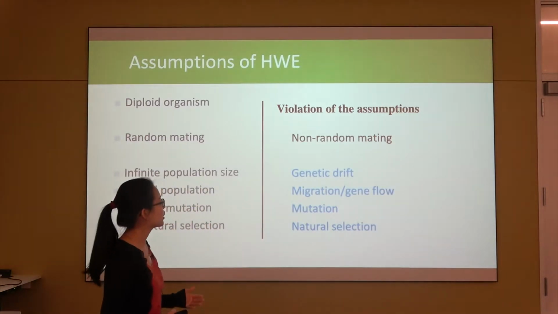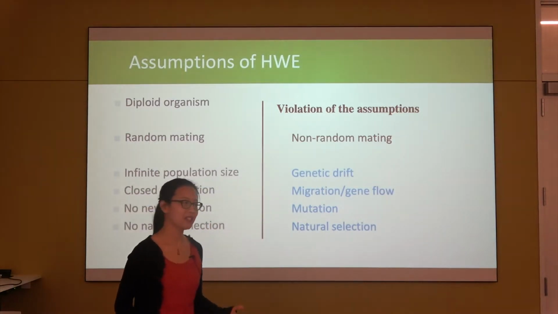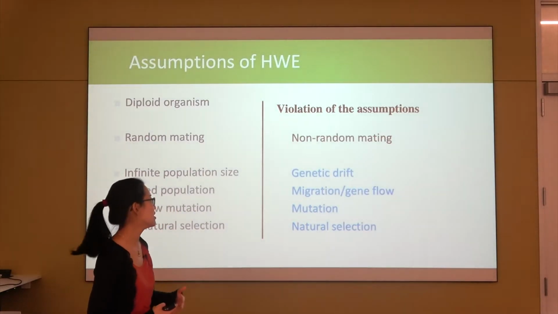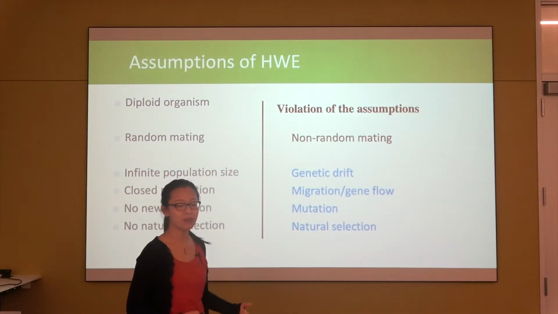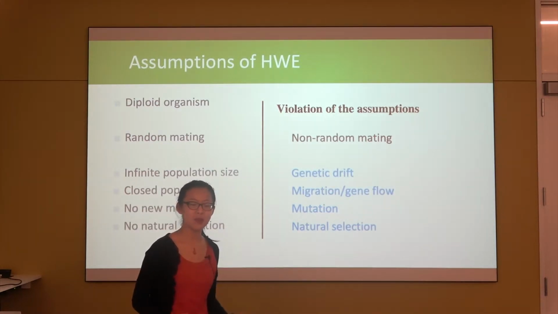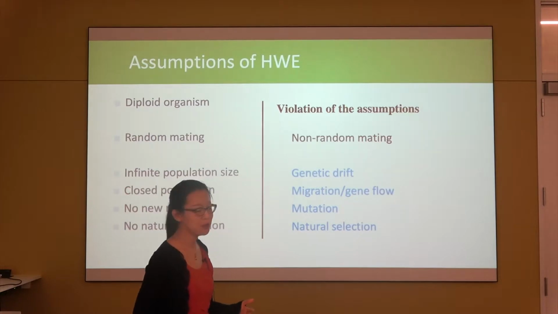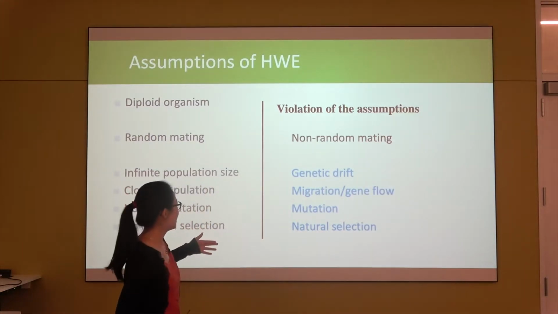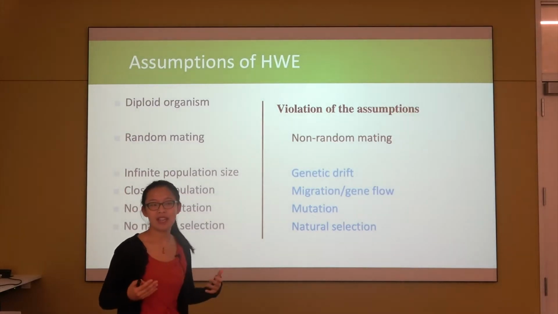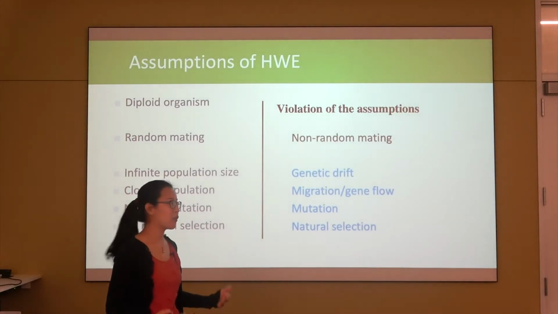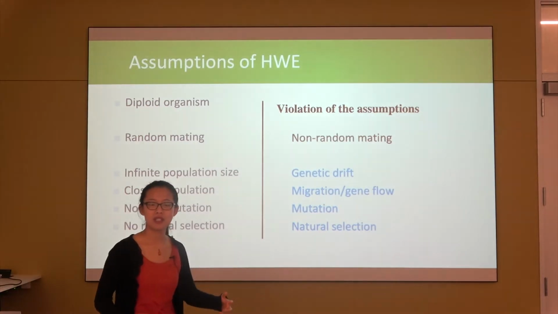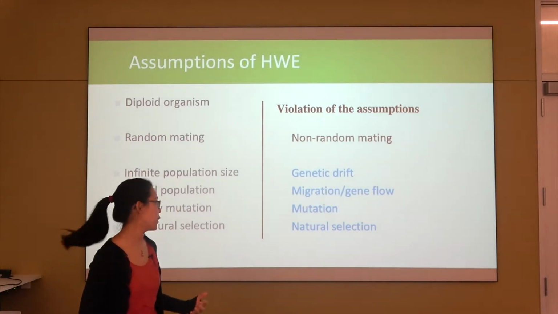So for example, in reality, nobody actually mates randomly, depending on your preference. So there's always non-random mating going on. And we always have mutations going on in the DNA sequence, even if the chance is pretty low. And we have migration going on. And if we forget about the identities of these individuals, migration is essentially these alleles or genes flowing between populations. So we also call that gene flow.